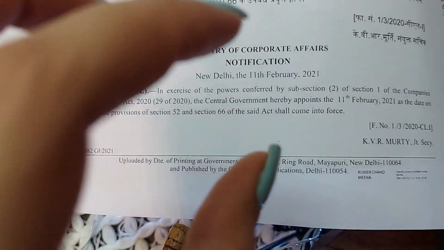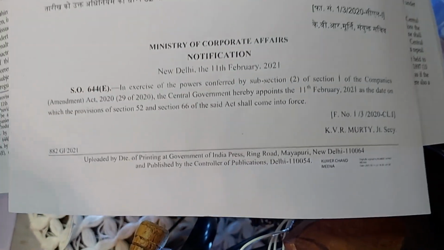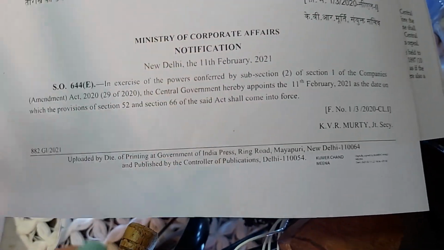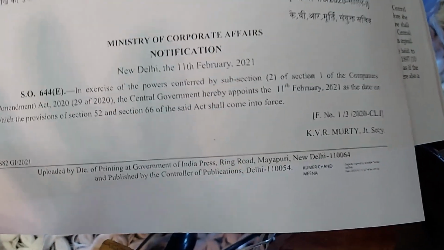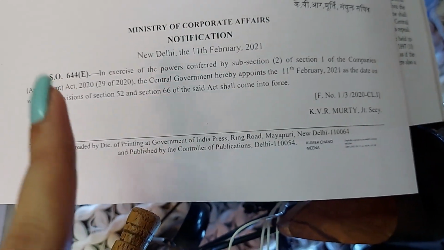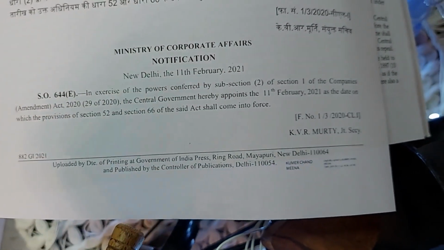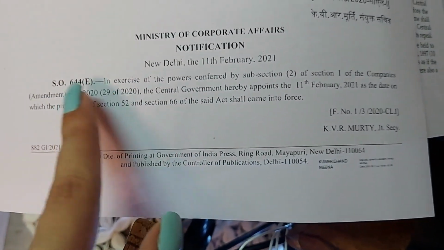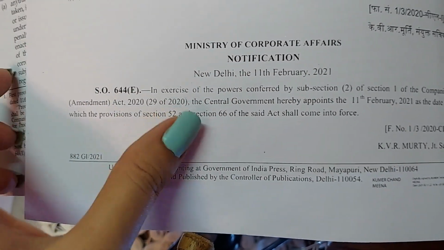The acts take time to get amended, or the books take time to get published with the amendments. But the moment the notification comes, as a professional you should know which sections are being amended and which are those amended sections that are being enforced. That is very, very important. So here the section 66 of the said act is the section 66 of the Companies Amendment Act 2020, which is actually the section 465 of the Principal Act.